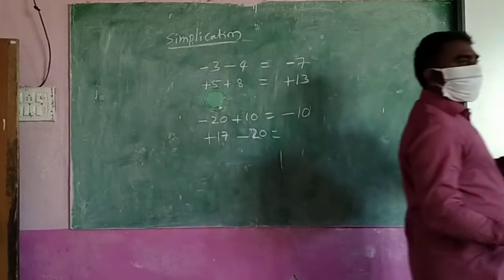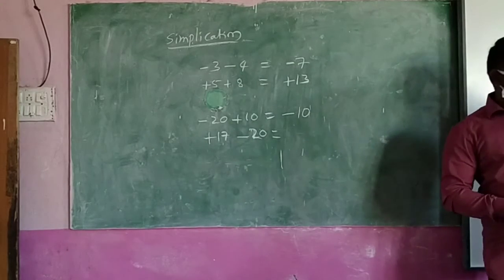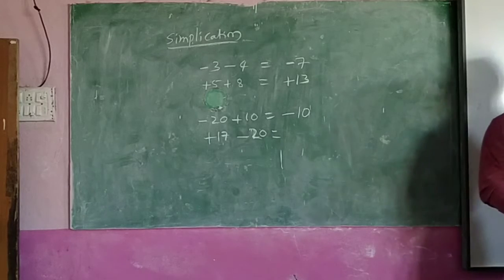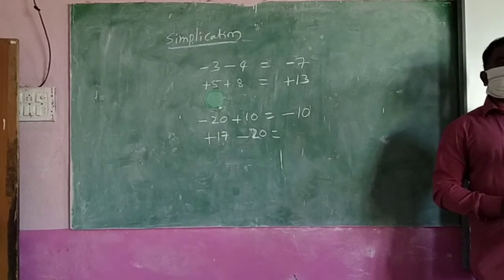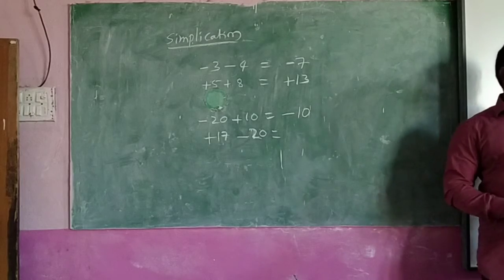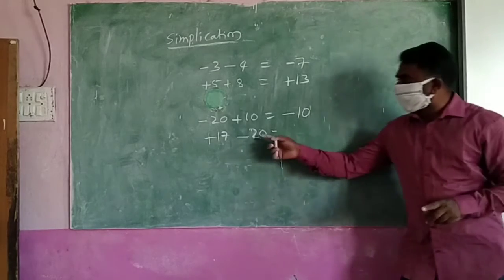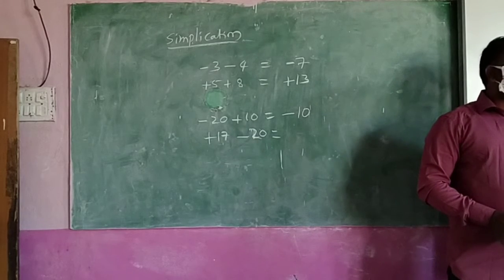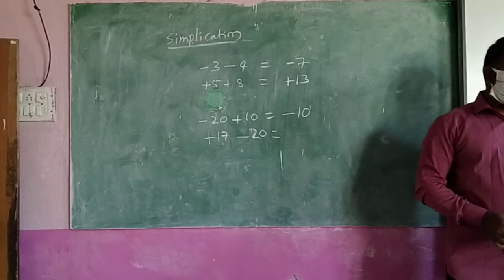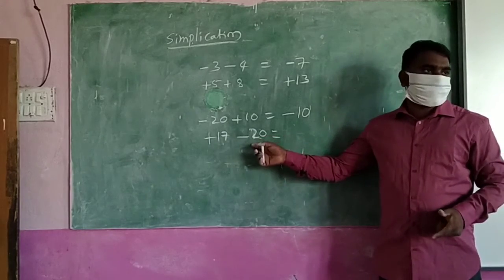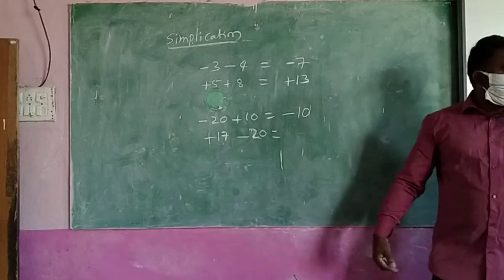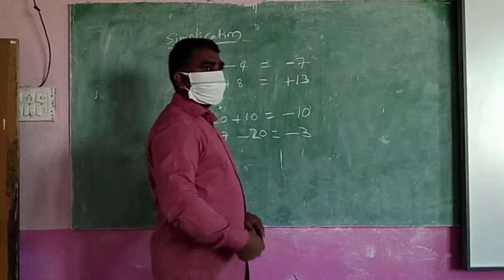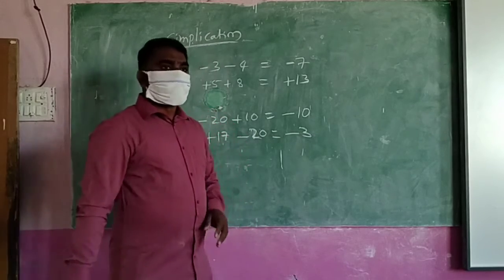How are the moves? Up, down. So two directions are there. Then what did I say? Immediately you have to remember: we have to find the total or the difference. Difference you have to find. What will come here? The difference between 20 and 17 is 3. And where are you? Minus steps are more here, which means down steps are more. That's why we are down now. So what will be the answer? Minus 3. Did you all understand?